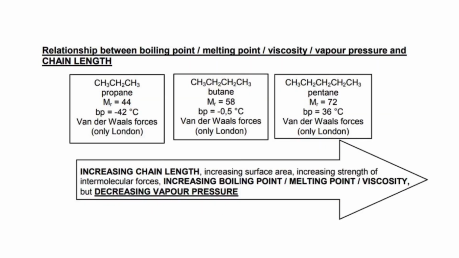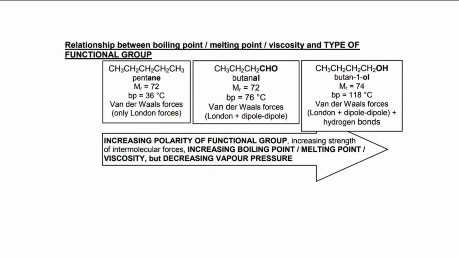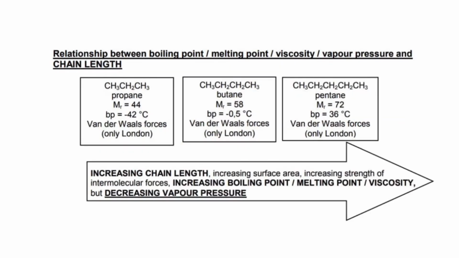We will talk about how the chain length affects the physical properties, how the branching affects the physical properties, and lastly, how the functional group affects the physical properties. So let's start with the chain length, okay? We are interested in the relationship between boiling point, melting point, viscosity, vapor pressure, and chain length. So let's take a look at what the theory is saying.